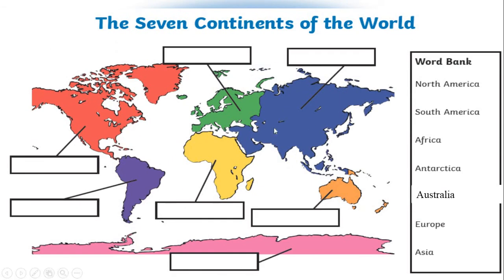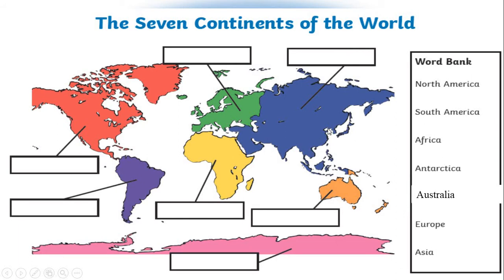Here I have a worksheet for you, and I have put some blanks intentionally, and here is a word bank. You need to choose the words from the word bank and fill in these blanks. Right, let's try. North America, South America, Africa, Antarctica, Australia, Europe and Asia. All these are continents. How many continents are there altogether? 1, 2, 3, 4, 5, 6, 7. There are 7.